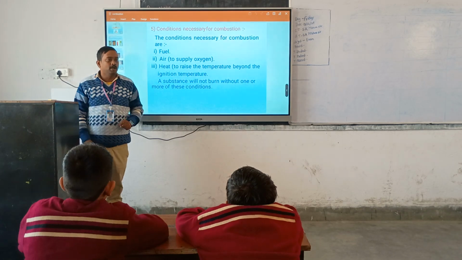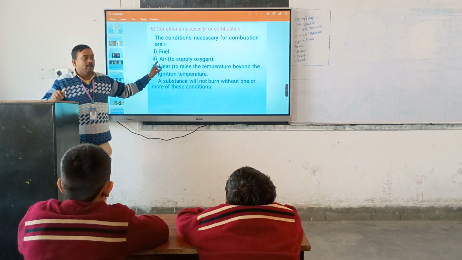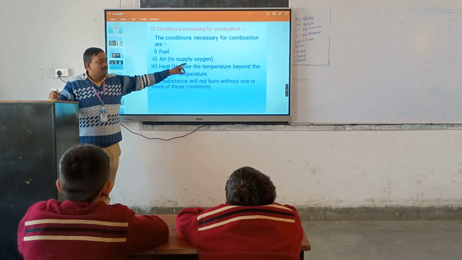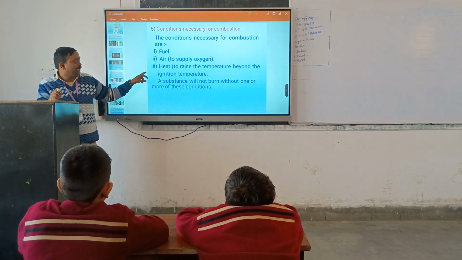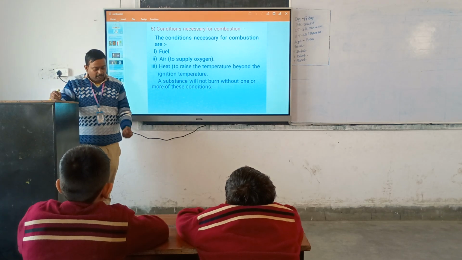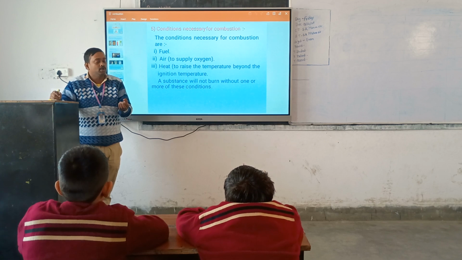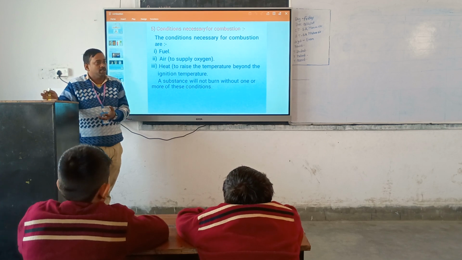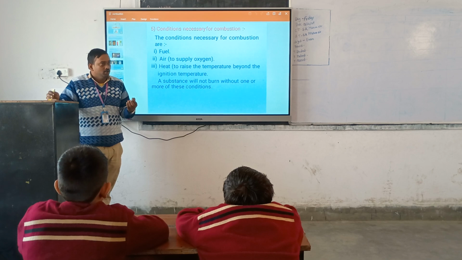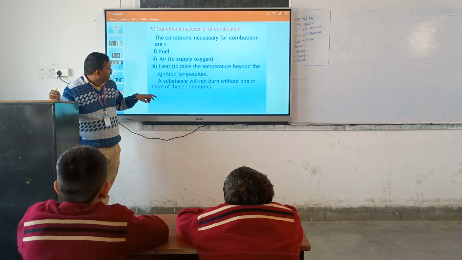Conditions necessary for combustion. One is air. Which air? Oxygen. Second is heat, the minimum temperature. Suppose in this winter season the humidity is more. You give more temperature. Okay.